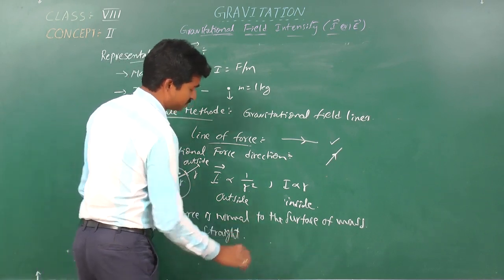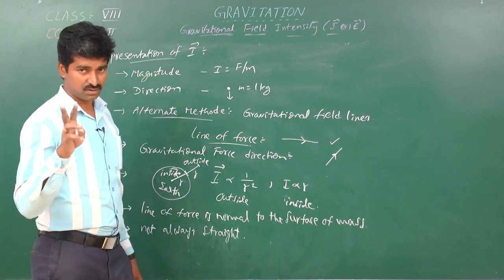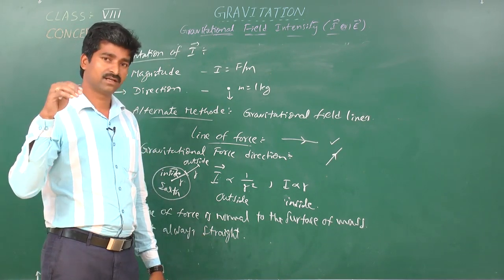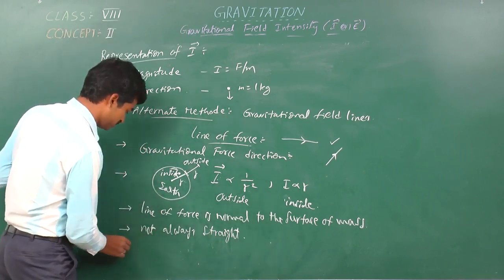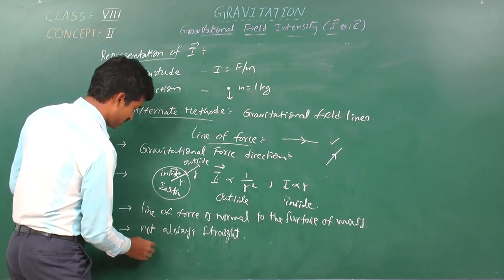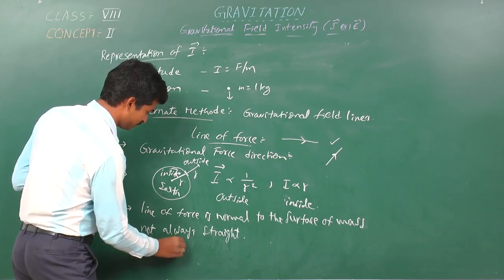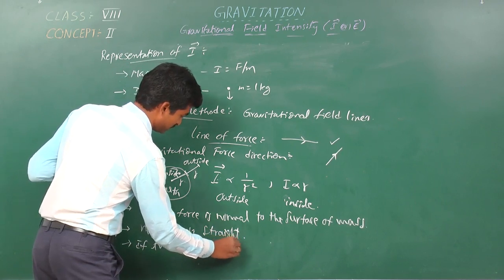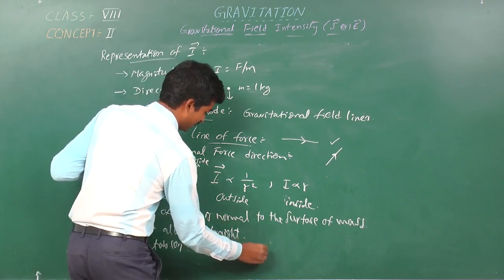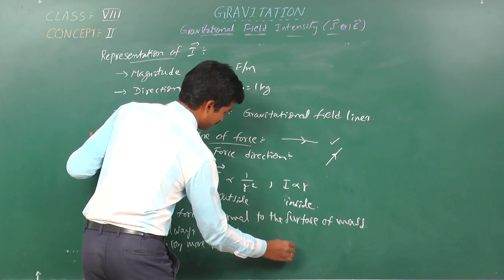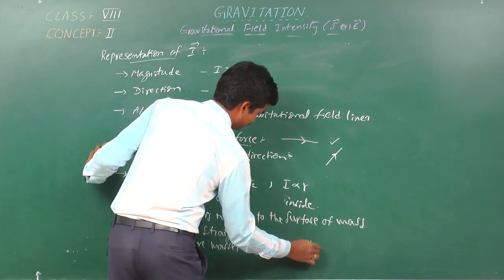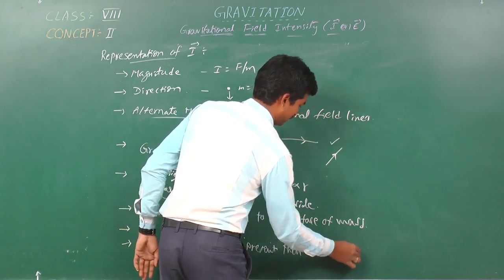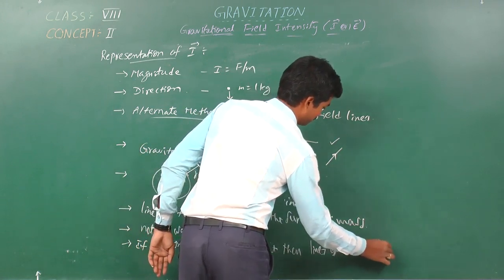Yes, in the presence of two or more masses, these lines of force will be curved ones.